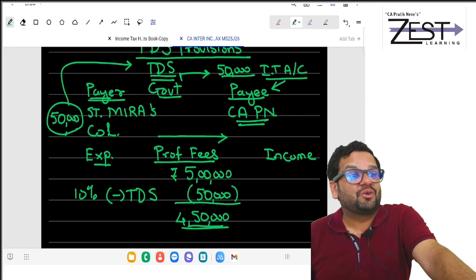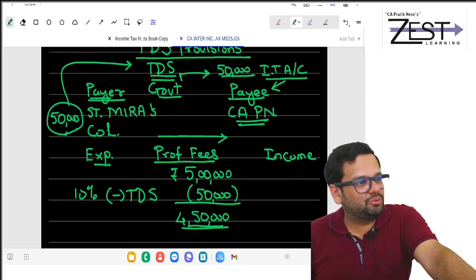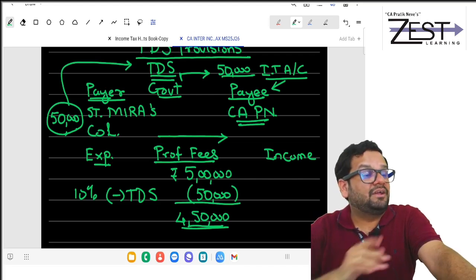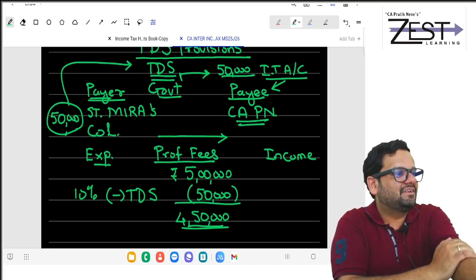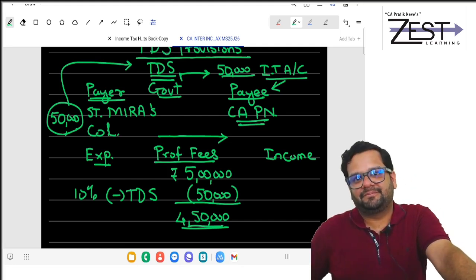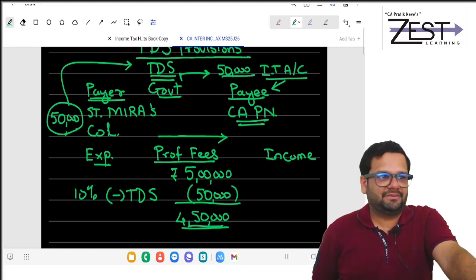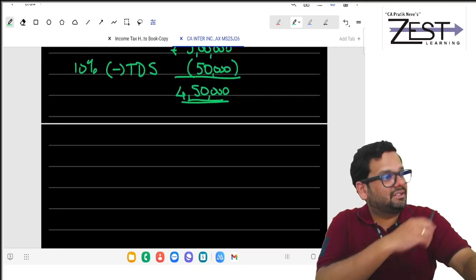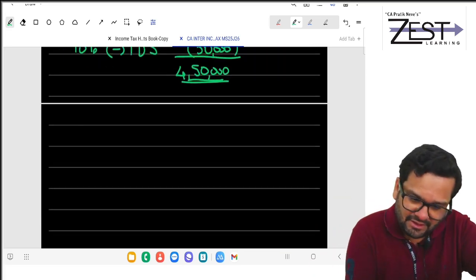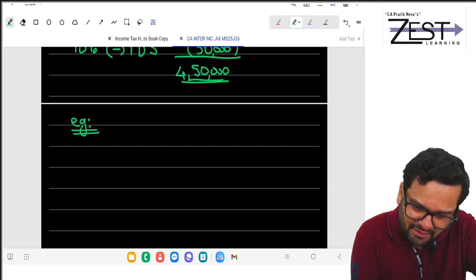When? 25-26. Government says no problem. You have rectified your mistake. Now allow that. But you cannot go back and allow. In 24-25 you have already disallowed. In 25-26 you will minus it from NP while computing PGBP. This is the whole point. So I hope you have written this example. So now write it in sentence. So write example. Say in above case.